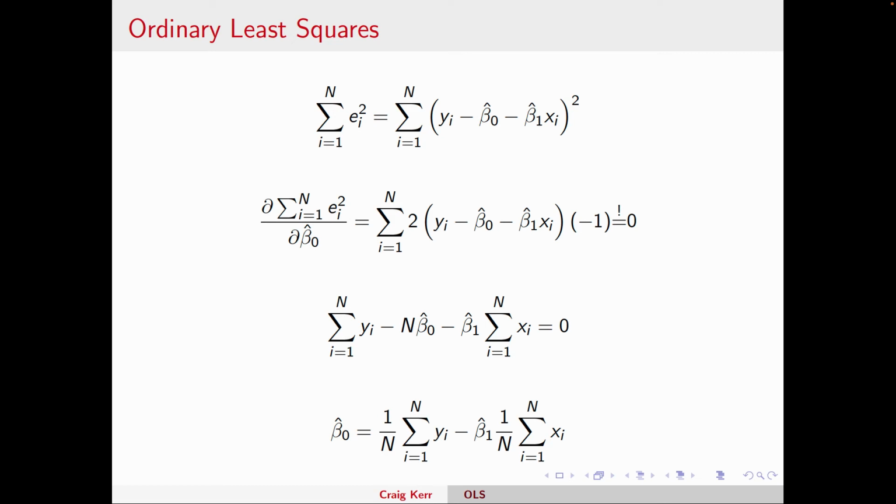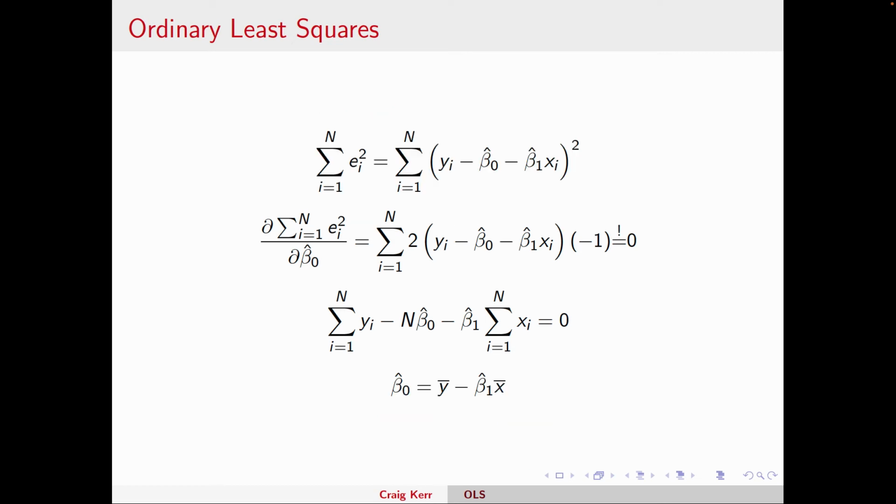Likewise, I have minus beta 1 times 1 over n times the summation of all x's. That term is beta 1 times the summation of all populations divided by the number of teams, which is just the average population. So actually, this beta naught hat is really just the average revenue minus beta 1 times the average population.